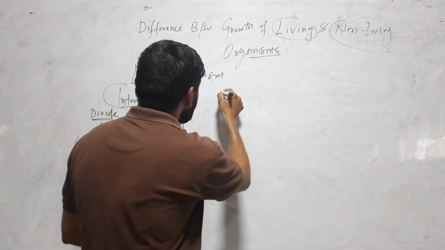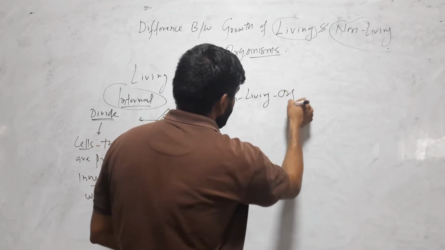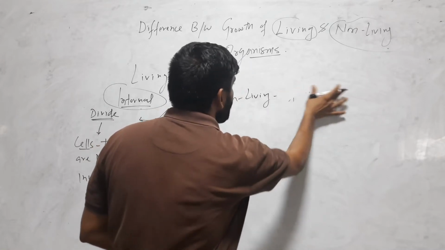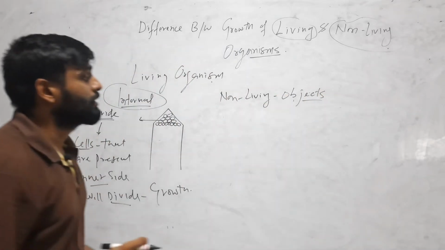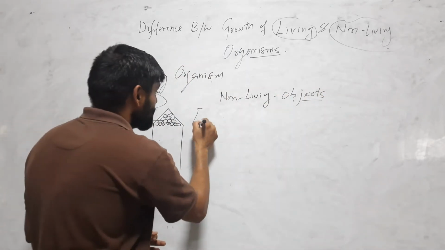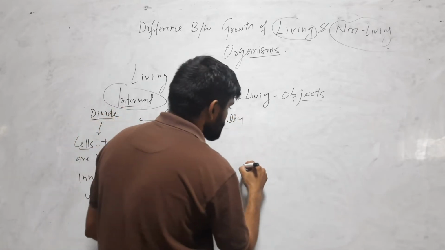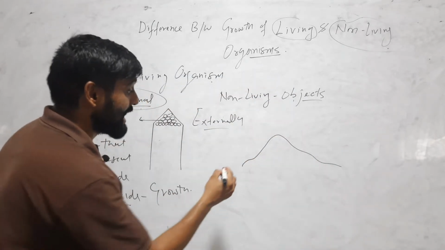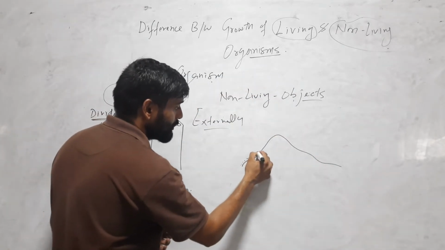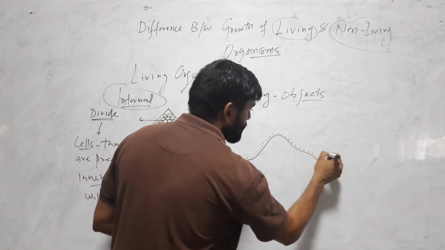But in case of non-living objects, growth occurs externally. Suppose this is a desert. So here sand will deposit on the external upper part of this desert.